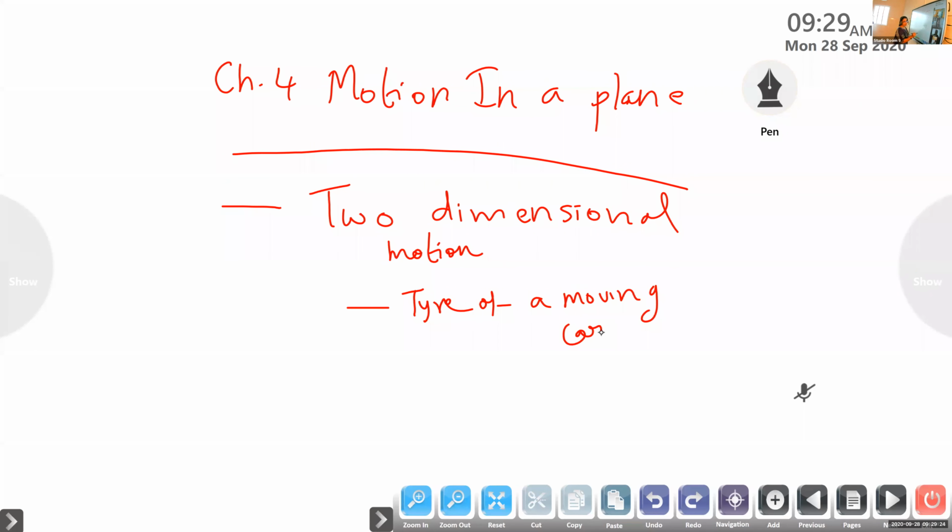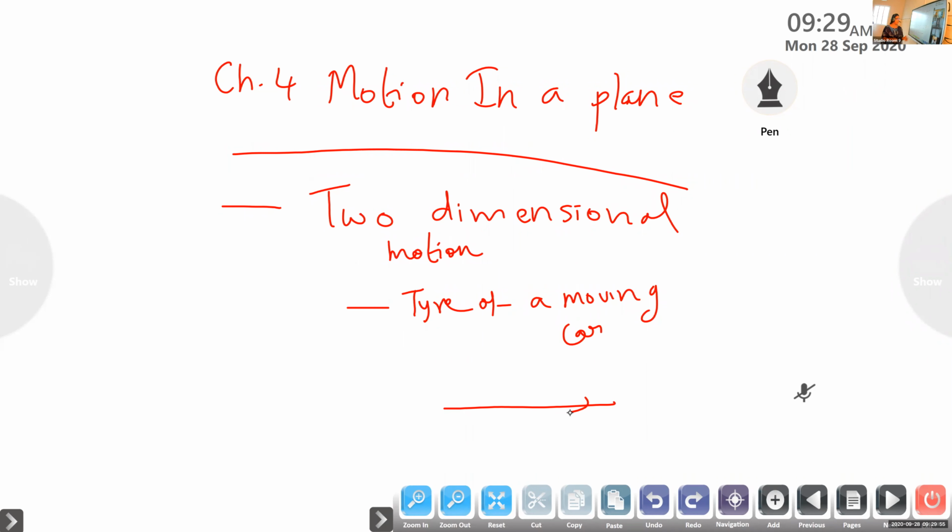Though you can see that when the car is moving on a road, it is a straight line motion. But at the same time, look at the rotation of the tire. Without tires, you cannot move the car. So when four tires move together, it moves forward or back. If you reduce the speed, it will go with less velocity. If you increase the speed, it goes with more velocity. But in both cases, it's a straight line motion.